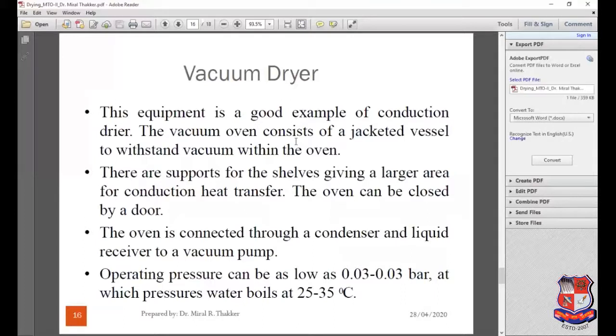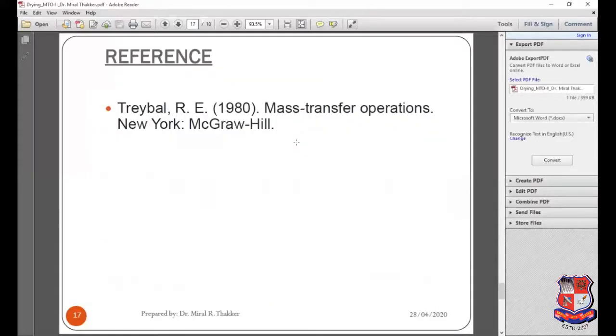So here I am ending my session, concluding: what is drying? Drying is the removal of moisture from a solid substance. And how can we remove moisture from a solid substance? Using different dryers. So at last, I want to mention that I have taken this content from the Mass Transfer Operations book of Robert E. Treybal.